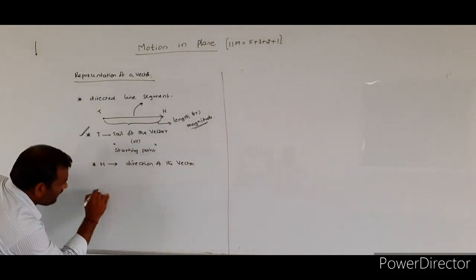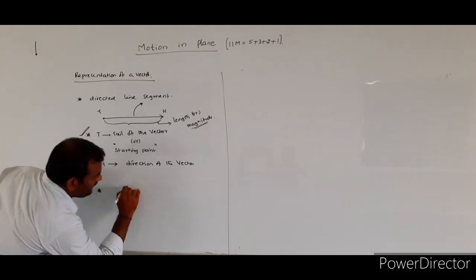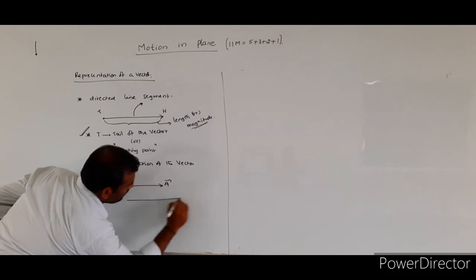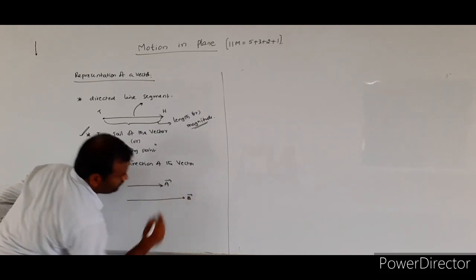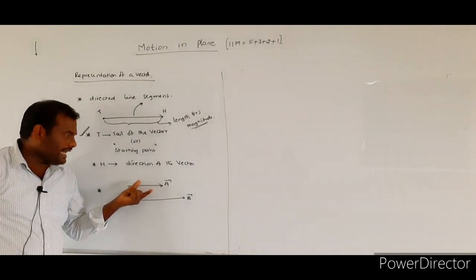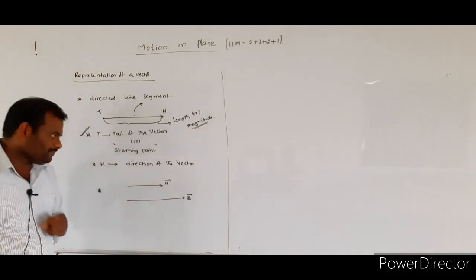Now, for example, if we take 2 vectors, let one be A bar and the other B bar. The first vector is vector A bar, another is vector B bar.